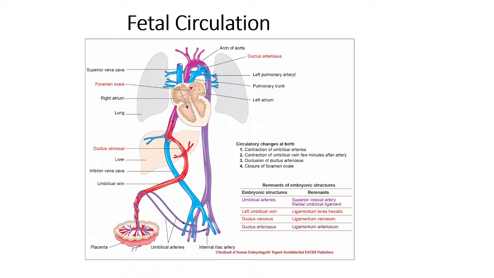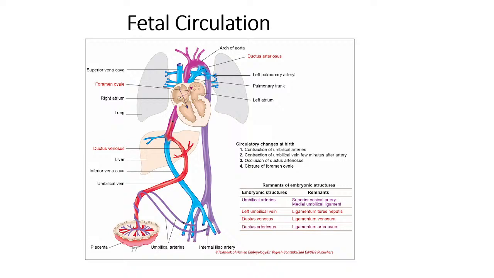So if you remember, the pulmonary trunk, which is derived from the truncus arteriosus, is continuous with the dorsal part of the aortic arch, and the sixth arch artery is continuous with the dorsal aspect of the aortic arch, and from that we get the right and left pulmonary arteries.